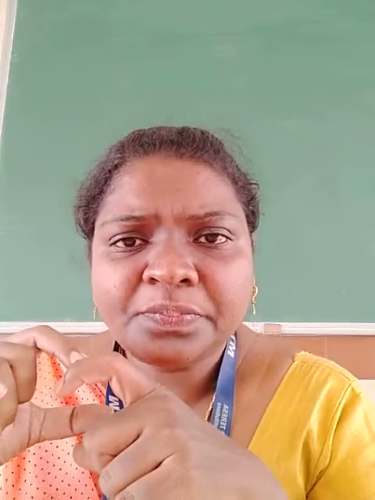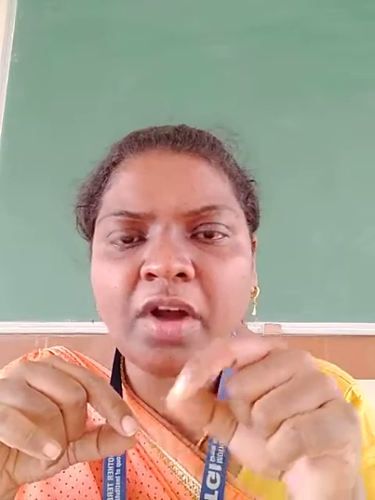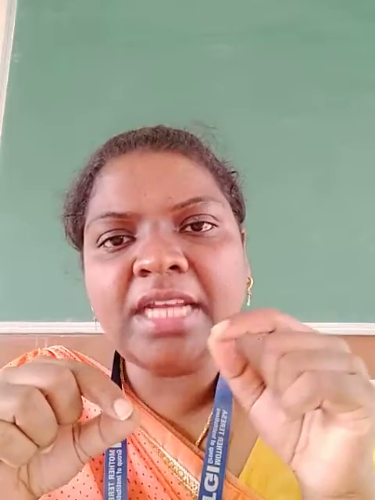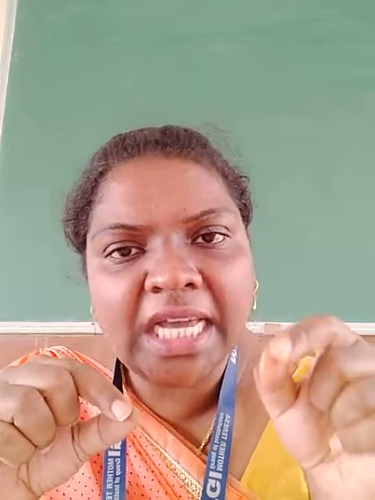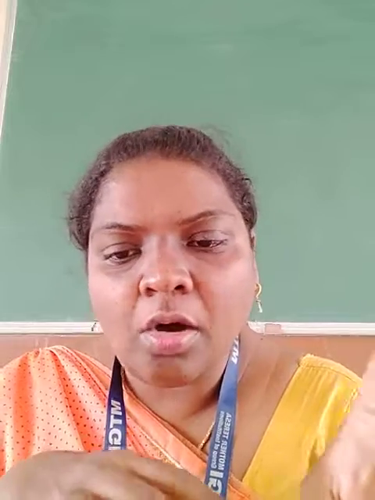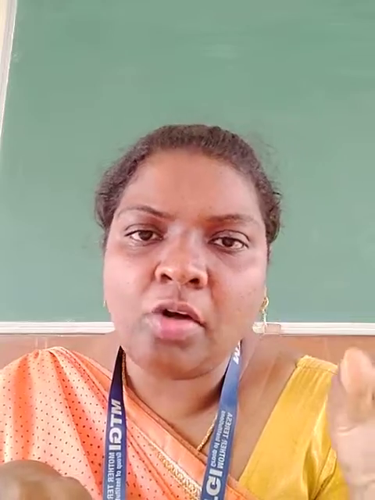So we see that it is found on the lateral horn of the spinal cord. From there it reaches the anterior nerve roots of the spinal cord. From the spinal nerve it reaches the white ramus, that is the ganglion. So from the white ramus it has to go to the post-ganglion, which is the gray ramus. Then from there it will reach the effector organ, to whichever organ these nerves are supplying. It will reach that particular organ. Okay, so again it goes to the spinal nerve, and from the spinal nerve it will go to the particular organ.